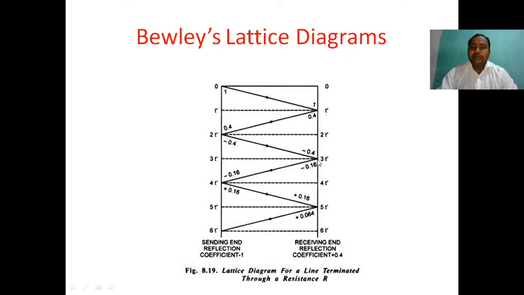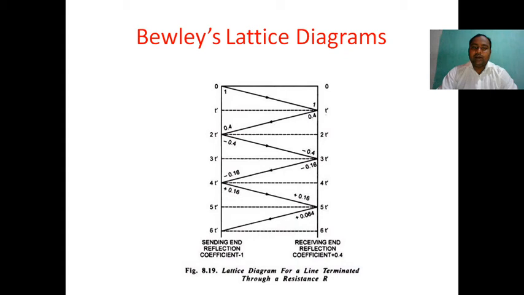The wave is again reflected back from the receiving end to the sending end with magnitude -0.16. At time 4t, it reaches the sending end, but the sending end